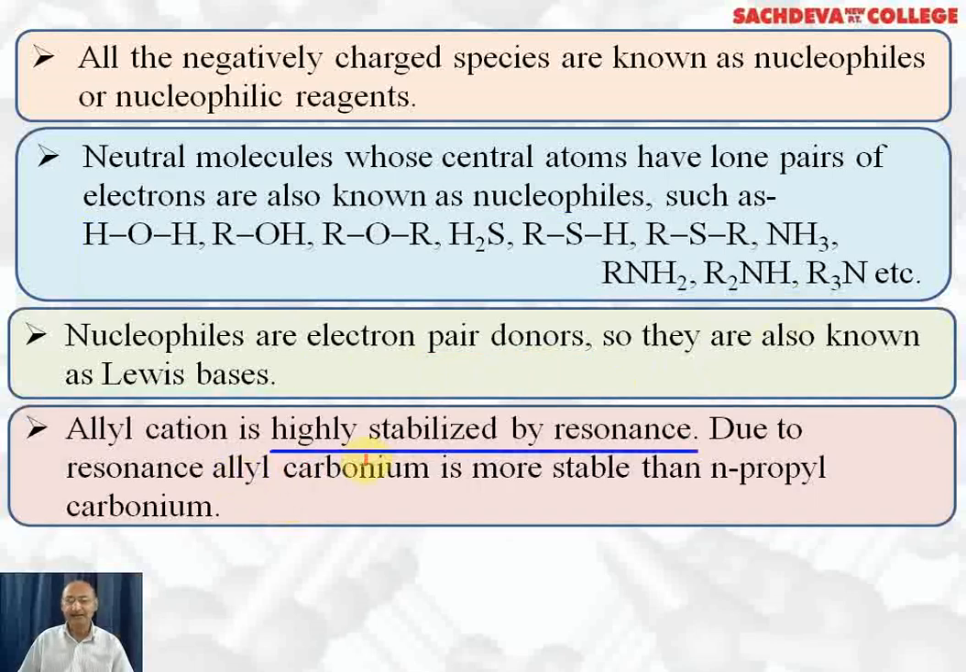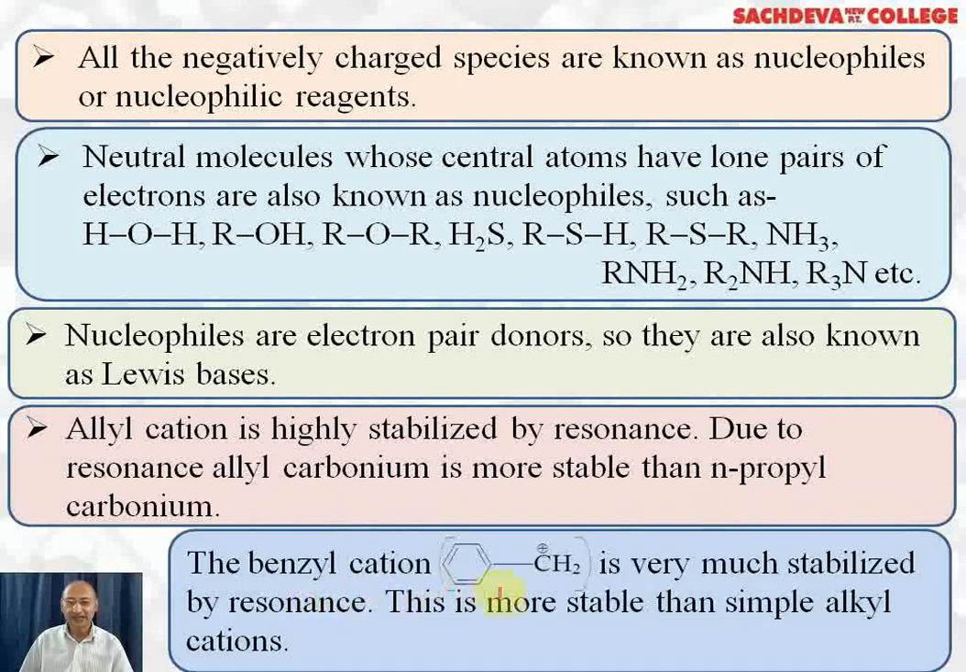Allyl cation is highly stabilized by resonance. Due to resonance, allyl carbonium ion or allyl carbocation is more stable than normal propyl carbonium ion or carbocation, because allyl carbocation is resonance stabilized, whereas normal propyl carbocation is stabilized by positive inductive effect of the alkyl group.